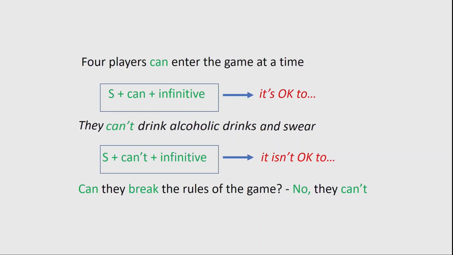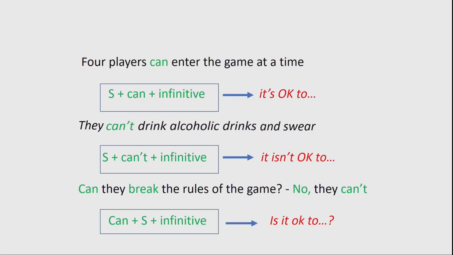No, they can't. The formula can plus subject plus infinitive, and we use it to ask whether it's okay or not okay to do it. Is it permitted or not? We use can, can't to talk about something that is allowed or permitted to do. So it is about permission.